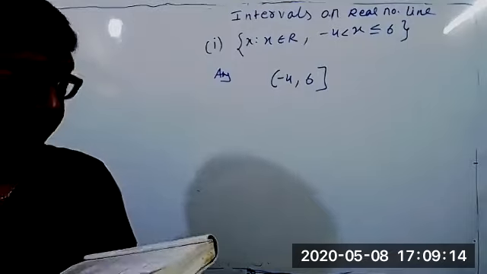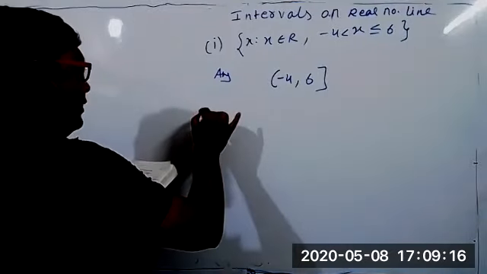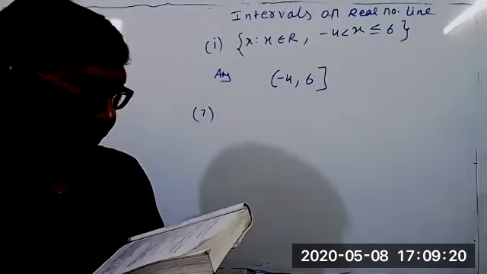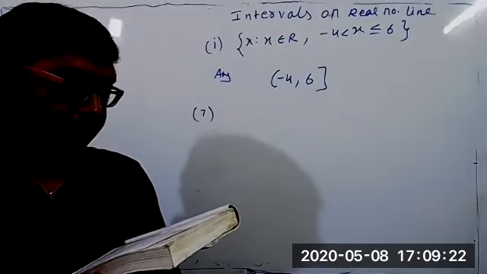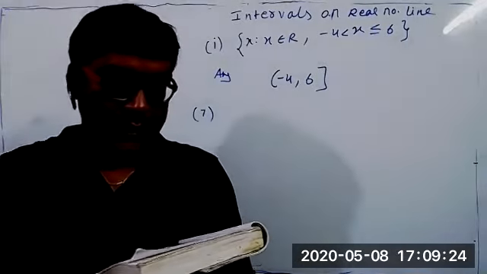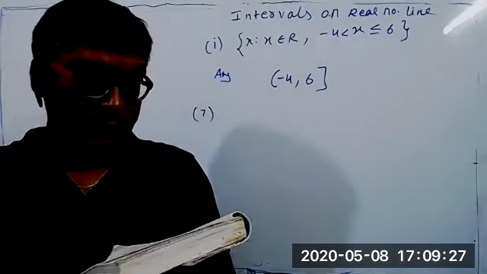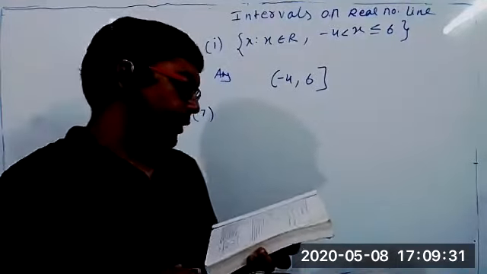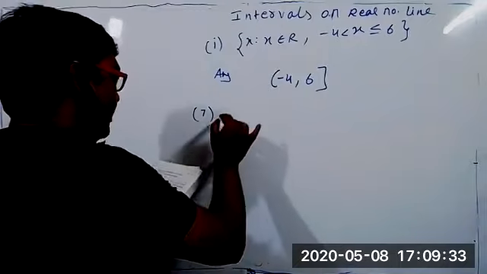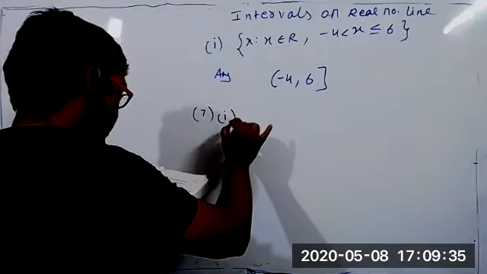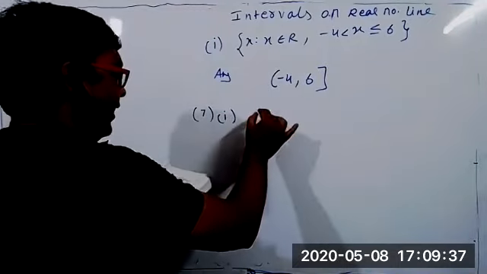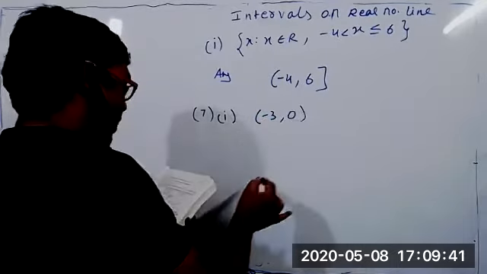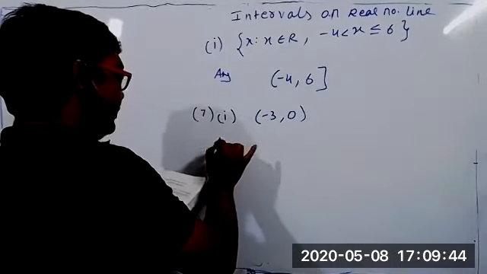Coming to seventh main, read the sum. Seventh main: write the following intervals. Clearly they told they are intervals. Write in set builder form, as one of the boys told me that intervals are also sets. So write the set in set builder form. I will do the first part of seventh main. What is the first part, student? Open bracket -3, 0. So how to write it in the set builder method?